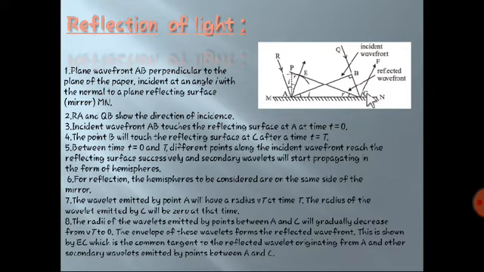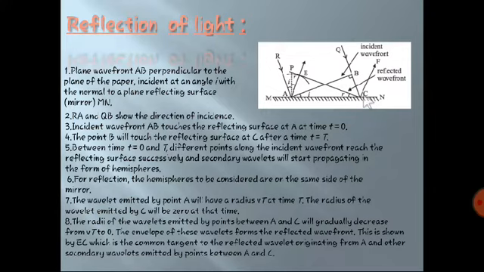Okay, the radii of wavelets emitted by point A and C, or between A and C, will gradually decrease from Vt to 0. Why is this so? Tell me. Because A is reaching the point first and then B is reaching towards the plane surface at point C. So in between them, wavelets are already forming in the form of hemispheres.